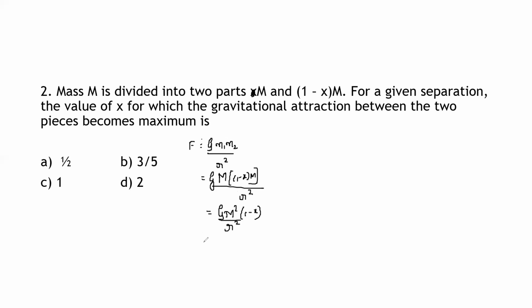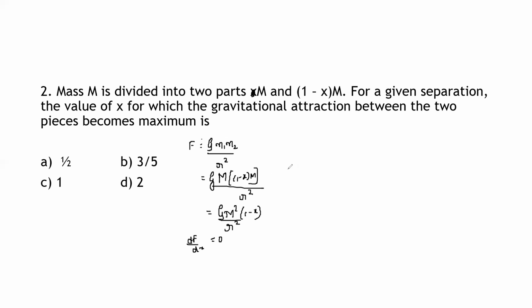So what they have asked is for the maximum value of force. For the maximum value of force, what can we write? For maximum value of force, we can write dF by dx is equal to 0.